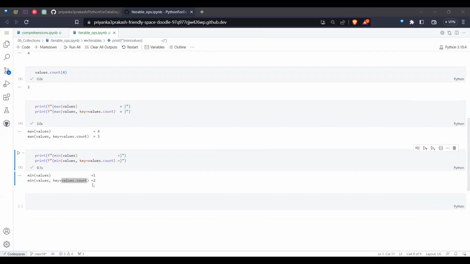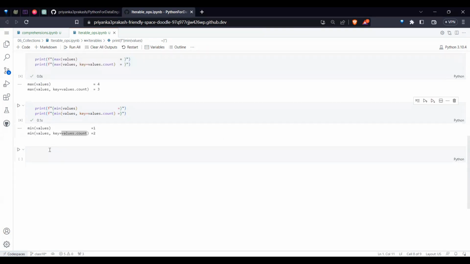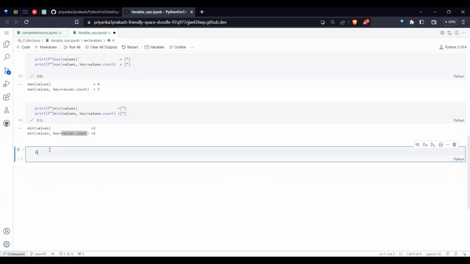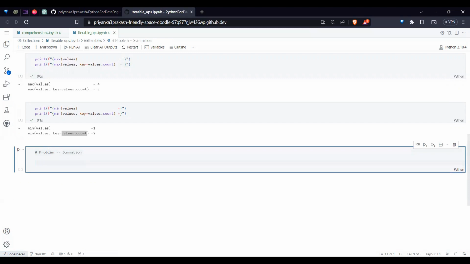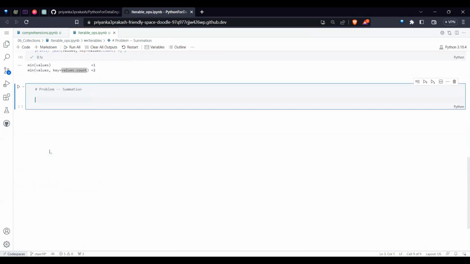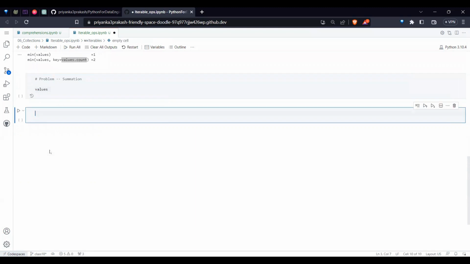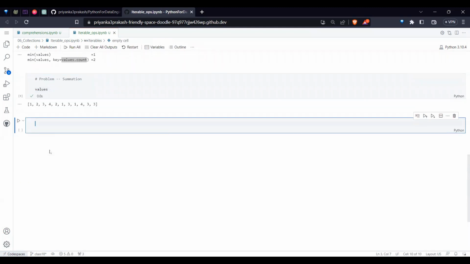One more thing we can do is get the total of the values, a summation. Our problem is to calculate the summation. If I take values, it is an entire list. How do we get the total?